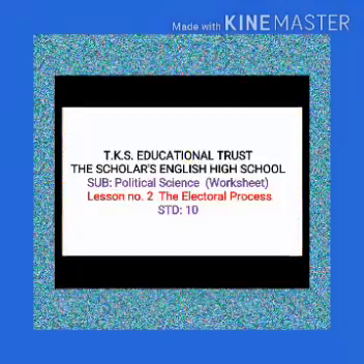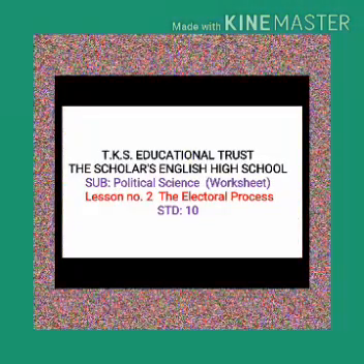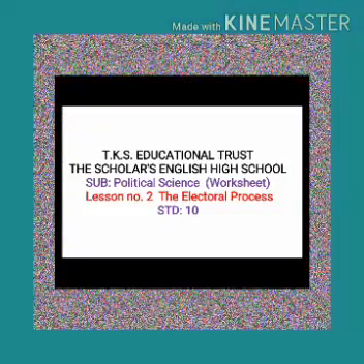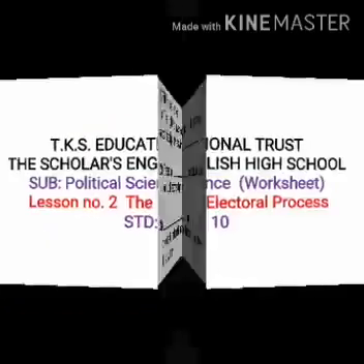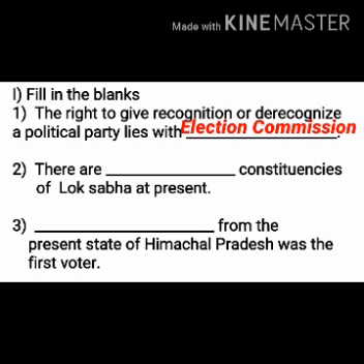Today we will solve political science worksheet of lesson number 2, the electoral process. So take out your worksheet and be ready. The question number 1 is fill in the blanks. Read the first fill in the blank now. The right to give recognition or de-recognize a political party lies with dash. The answer is Election Commission.